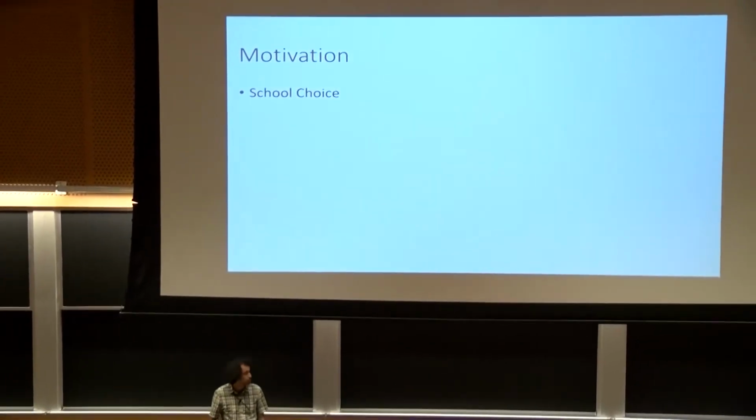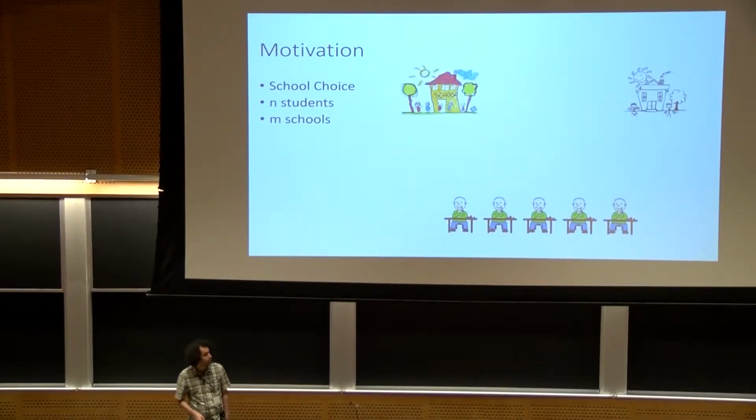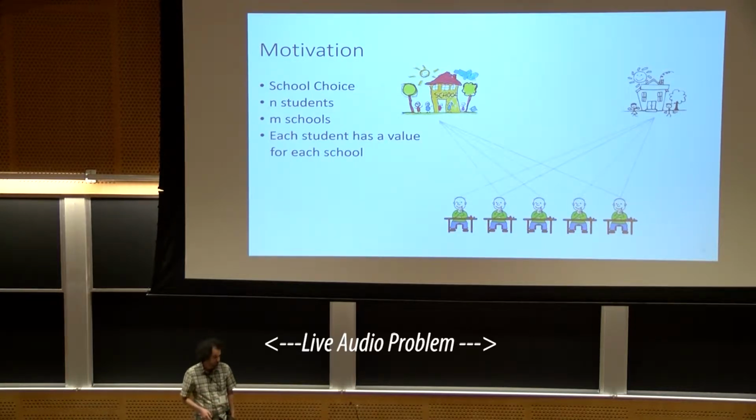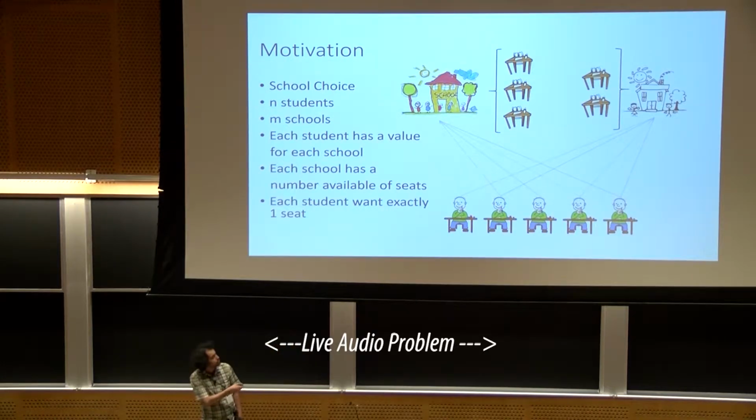So one of the main motivations behind this talk is the school choice problem, where you have a number of students and a number of schools. Each of these students has some valuation for different schools, and each school has some number of available chairs, and obviously each student also wants exactly one chair.